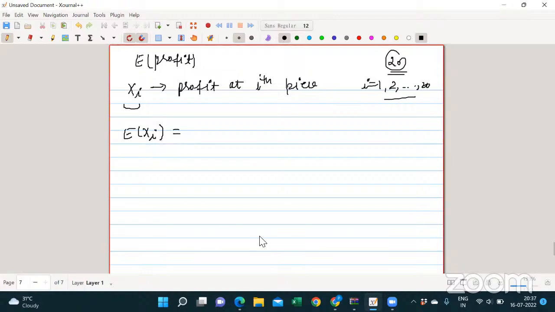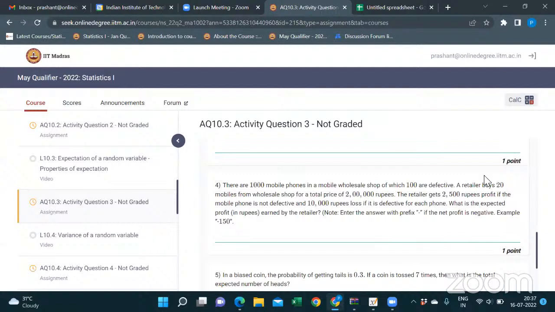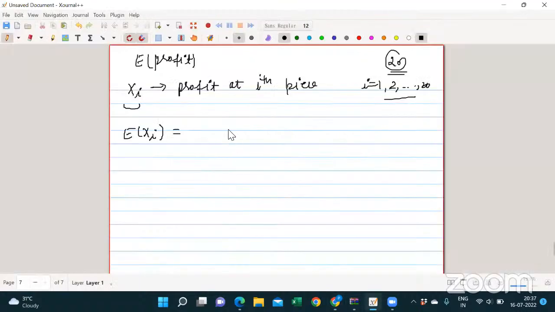Now what is the expected value? The retailer gets 2,500 rupees profit if the mobile phone is not defective. That means our Xi can take values for non-defective and defective.